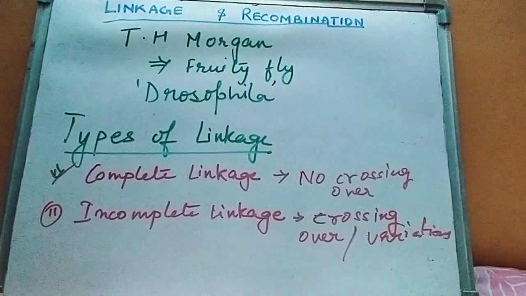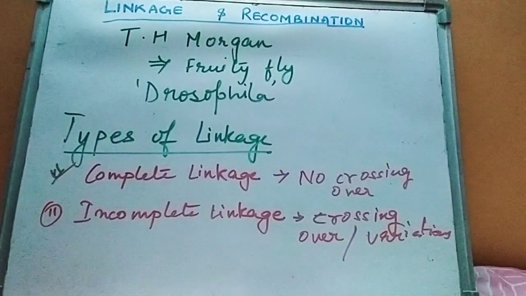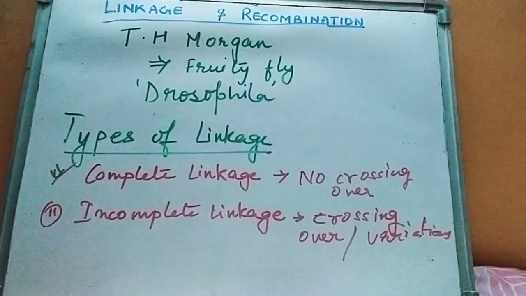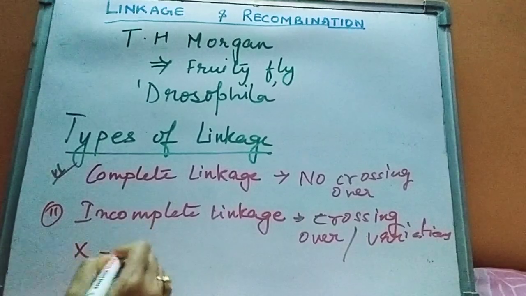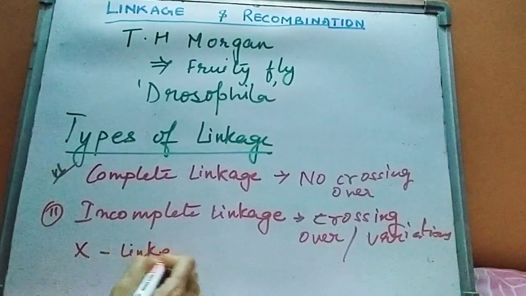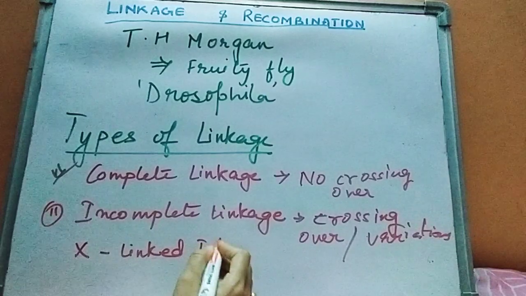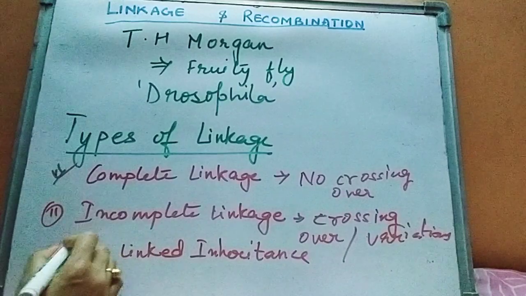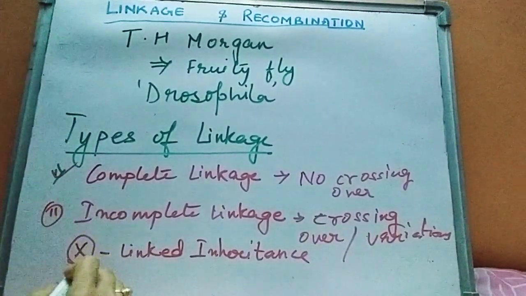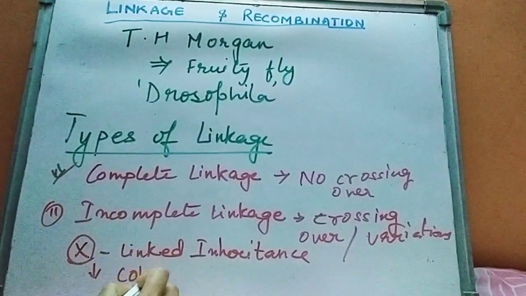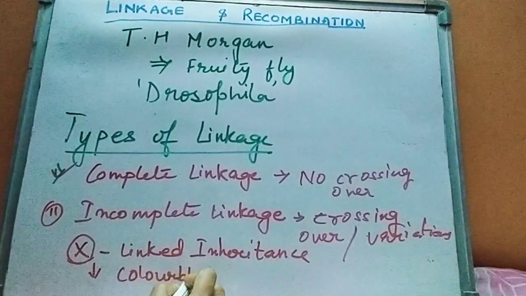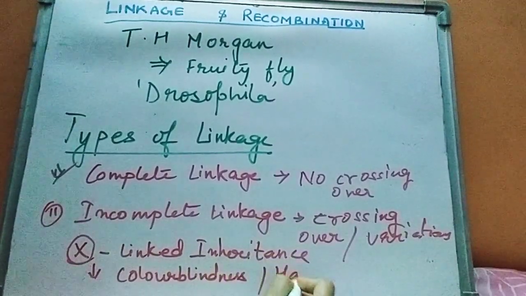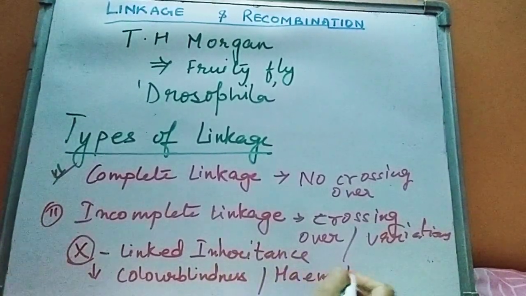Examples of sex-linked genes are hemophilia and color blindness, which are mainly found on the X chromosome. Hence they are known as X-linked inheritance. So X-linked inheritance means the genes which are found on the X chromosome. Remember, the examples are color blindness and hemophilia. You have to keep the examples in mind.